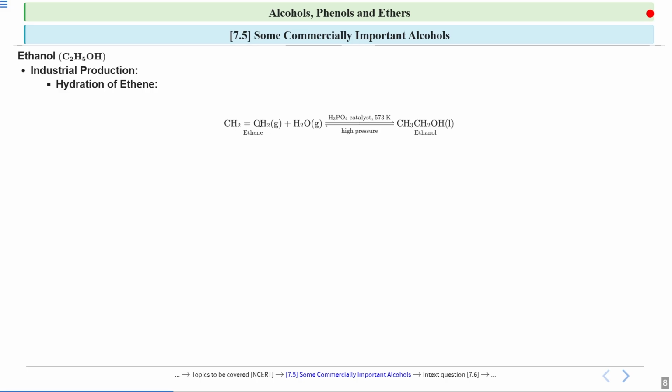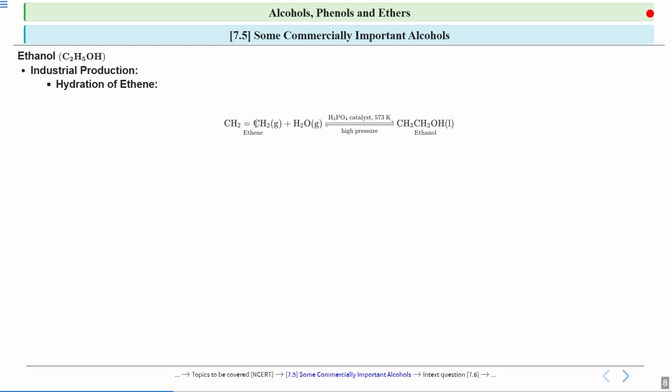Now this carbon is an electron-deficient carbon, so a nucleophilic attack will happen. The water molecule has an oxygen with electron density, with lone pairs present on it.